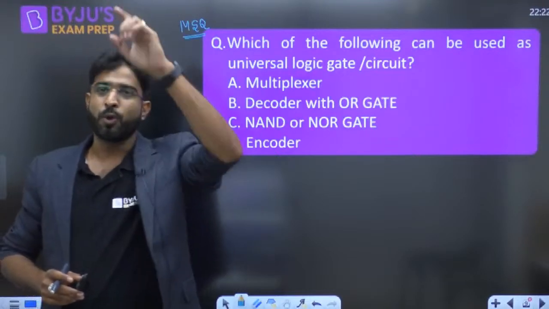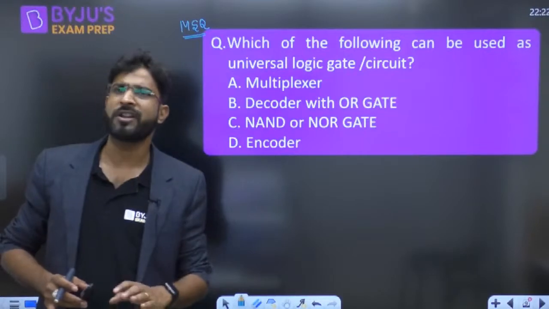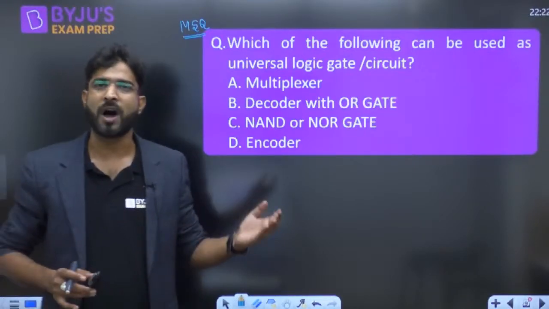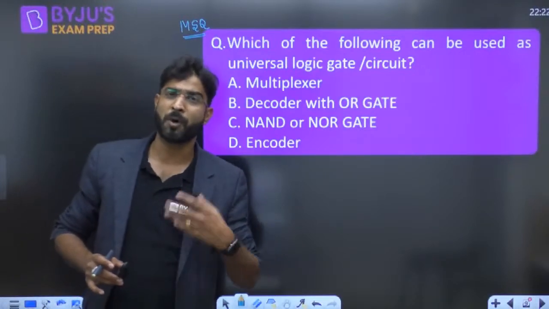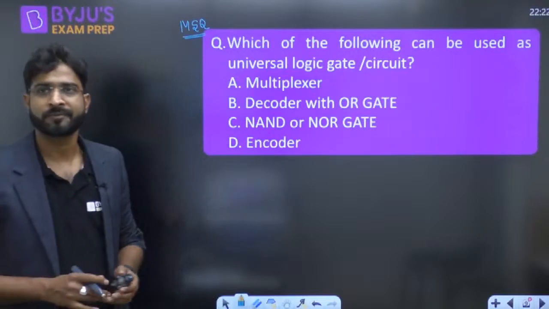Sir, for minimum NOR, I think that is remaining. NAND I have already taken. NOR also it is available, right? But separately, for NAND I have taken the class on how to find out the minimum number of NAND gates only. That separate class I have not taken for the NOR gate, right?